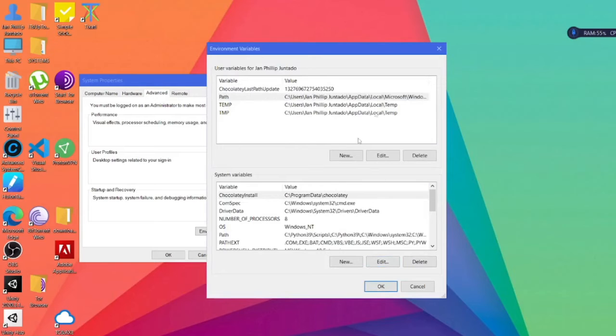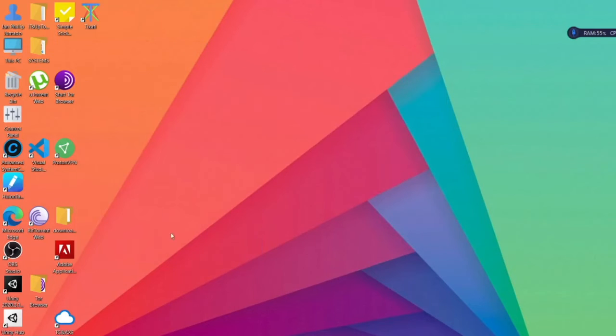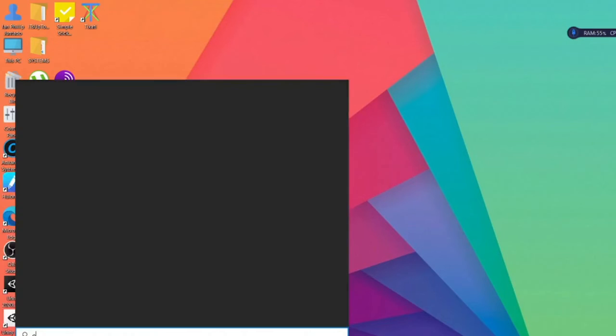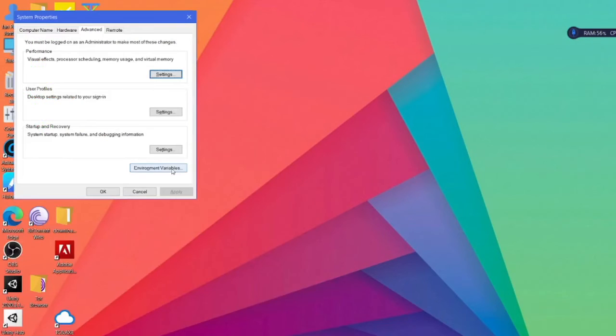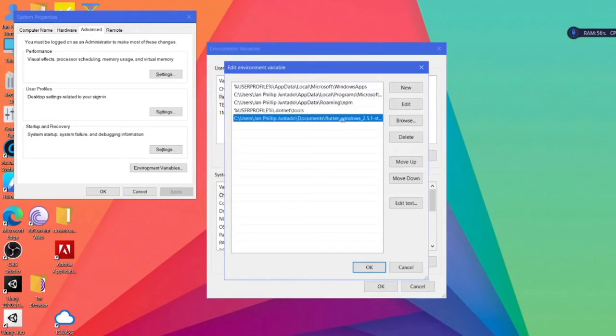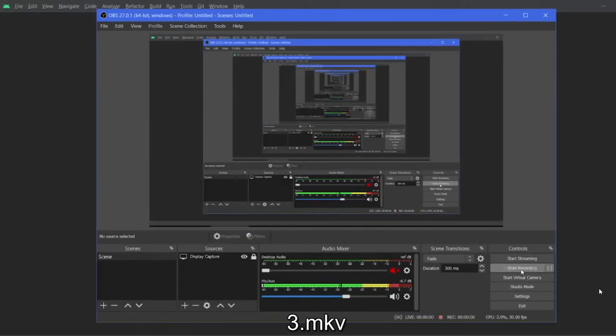Now you can see here, OK, click OK, click OK. Now go ahead and verify that again. After closing it, you need to verify it. So now in our paths, you can see the Flutter bin folder right here, right? Alright, now click OK, exit that, and then open your Android Studio.